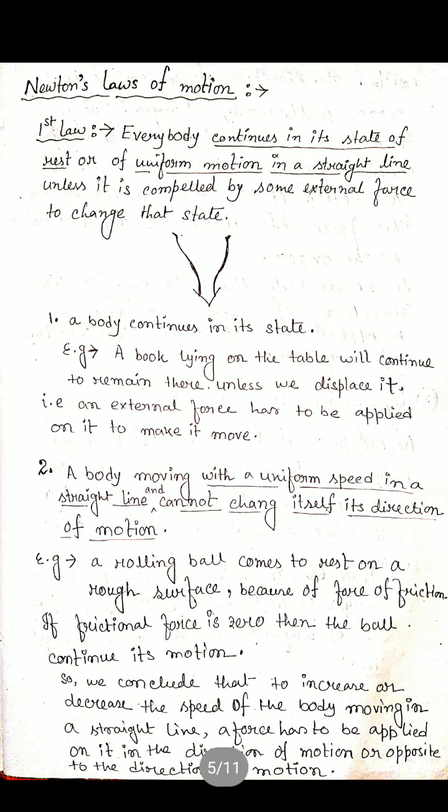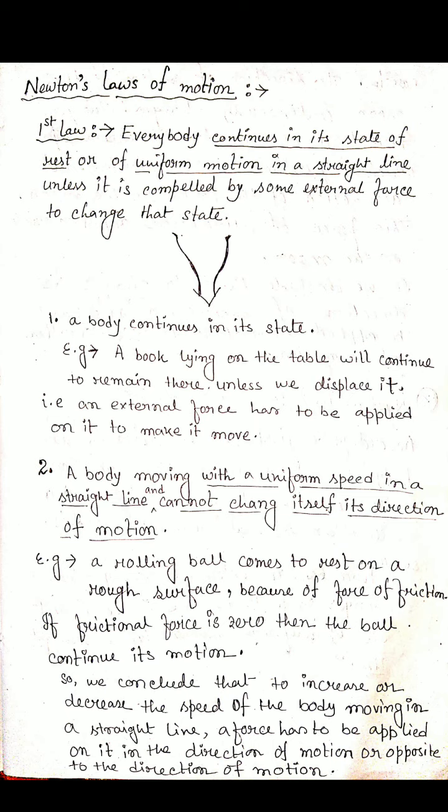Okay, so let's start with Newton's first law of motion. Everybody knows it. What is the statement? If we don't apply any external force on an object, then the body which is at rest stays at rest, or which is in uniform motion in a straight line continues in motion in a straight line.